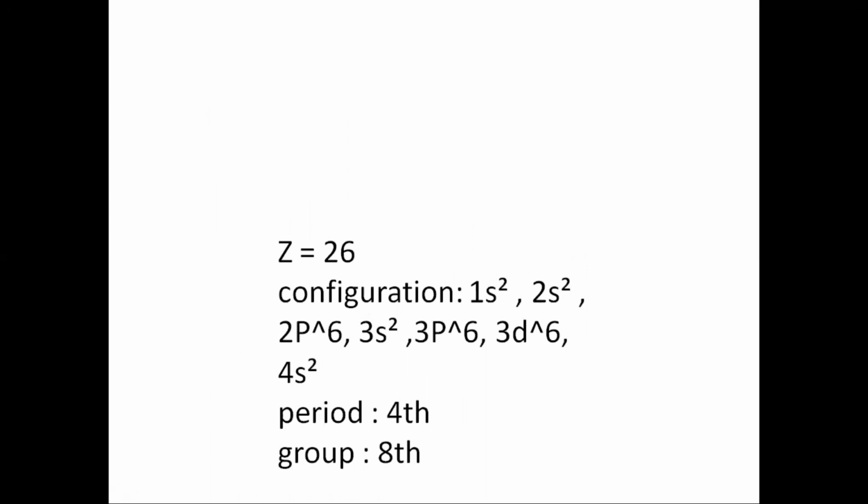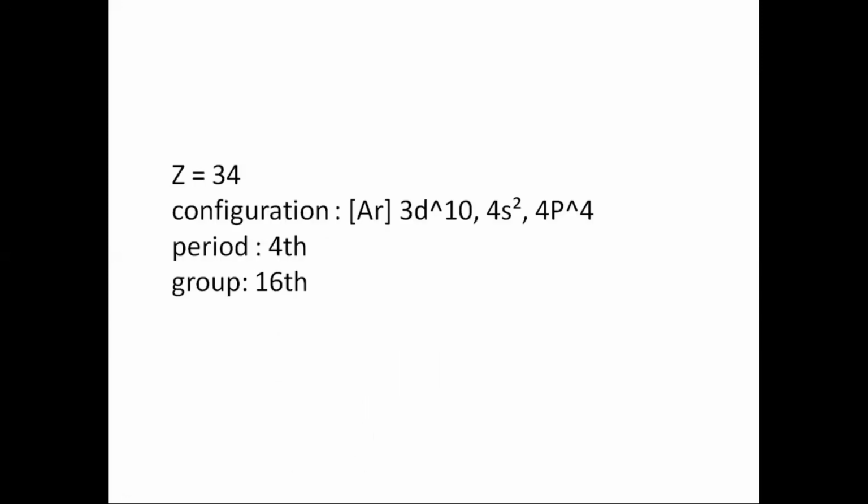So what is the last electronic configuration? It is 4s2. And what is the principal quantum number? It is 4. Now the period, it is the fourth period. It's very simple. For example, you can guess any element, say Z is equal to 34. You can just write the electronic configuration and see 4s2 and 4p4. The principal quantum number of the last configuration is 4, so it belongs to the fourth period.